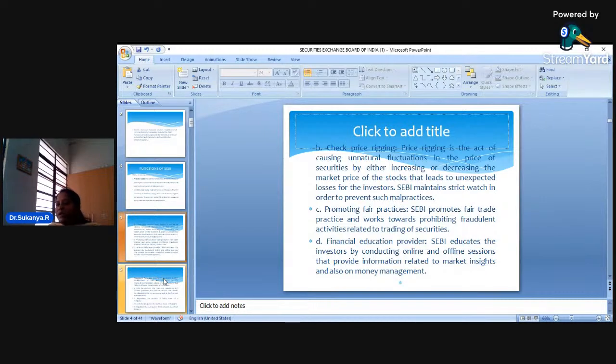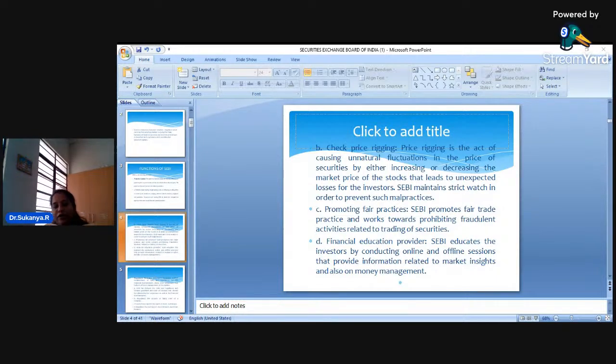So SEBI provides education to the investors about market information. SEBI will also give a lot of information about money management, like how exactly they can manage the money that they have, where exactly they can think of investing their hard-earned money, and how they can think of getting better returns. All that advice will be provided by SEBI to the investors.